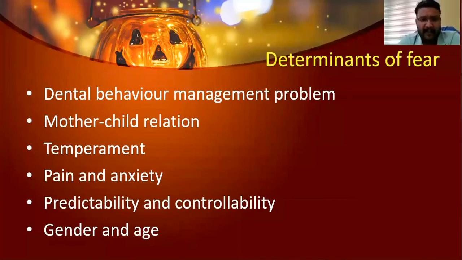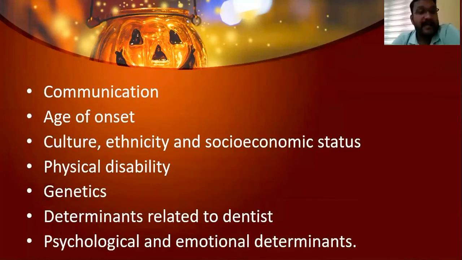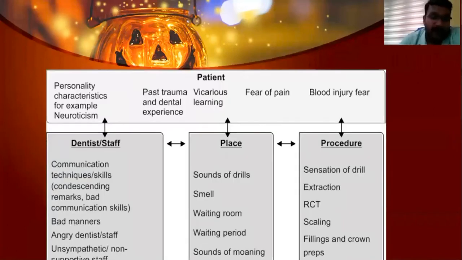Then the predictability and controllability. Then age and gender, communication, age of onset, the culture, ethnicity, and socioeconomic status. Okay, the physical disability, genetics, determinants related to the dentist, and psychological and emotional determinants. So this is a pictorial representation of the determinants of fear, based upon the different aspects I have told you.